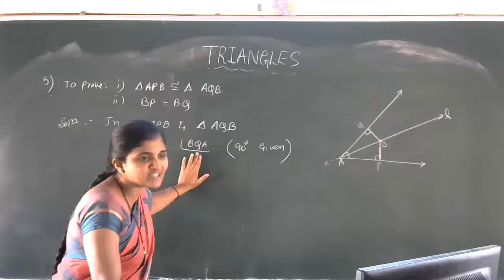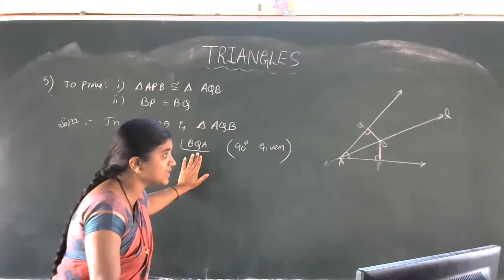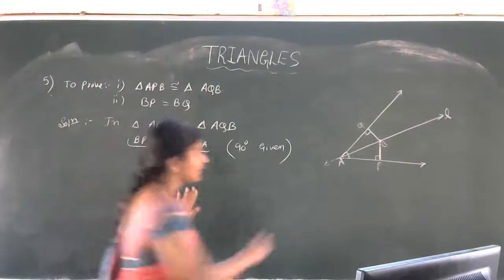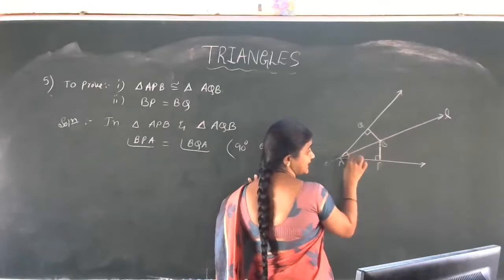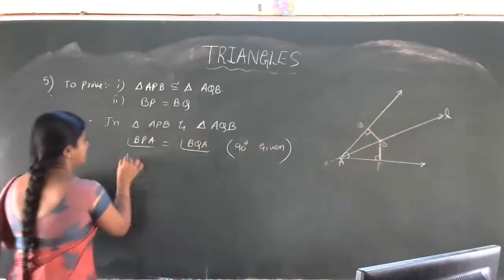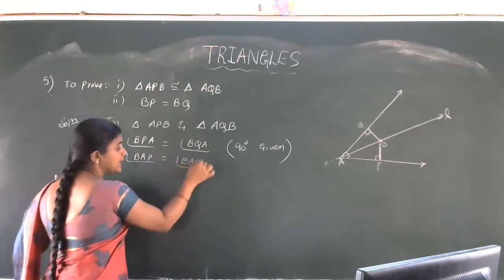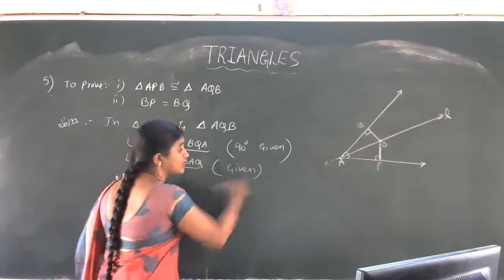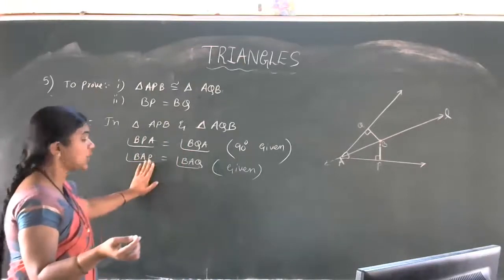Which is the next one? Angle BAP is equal to angle BAQ, no? Because this line L is the angle bisector of angle A, in the sense this angle is equal to this. So angle BAP is equal to angle BAQ. It is also given in the problem, because L is the angle bisector of angle A, you can also write. So got the idea of these two?